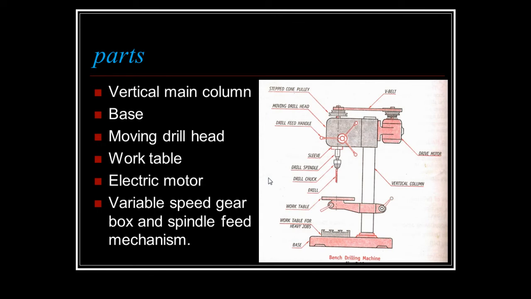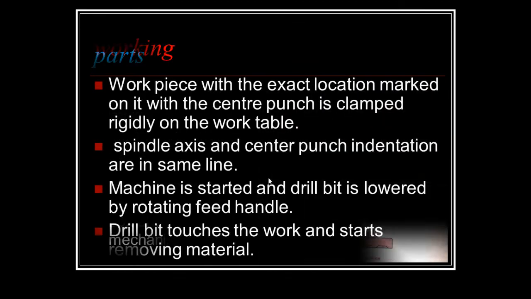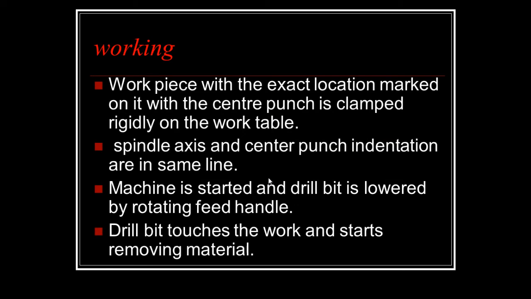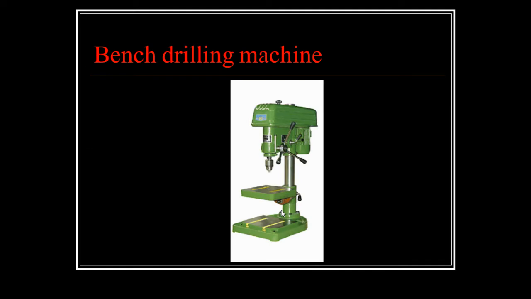So these are the parts which I have explained. Now the working of this machine: the workpiece with the exact location is marked on it with the center punch, and it is clamped rigidly on the work table. The spindle axis and center punch indentation are in the same line. The machine is started and the drill bit is lowered by rotating the feed handle. When the drill bit touches the workpiece, it starts removing the material.